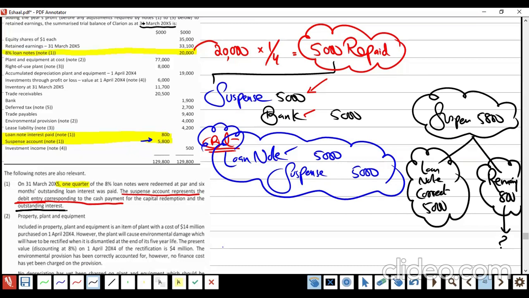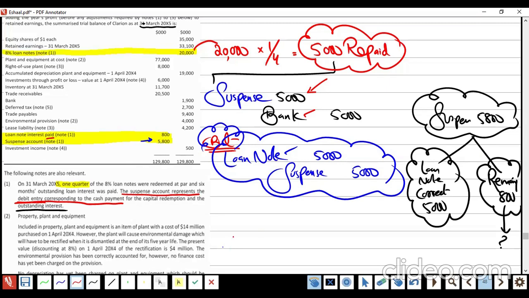Read it. Cash payment for the capital redemption and the outstanding interest. How much is the interest? 800. How did you get 800? The interest paid on the loan note. Interest paid. This is the paid amount.